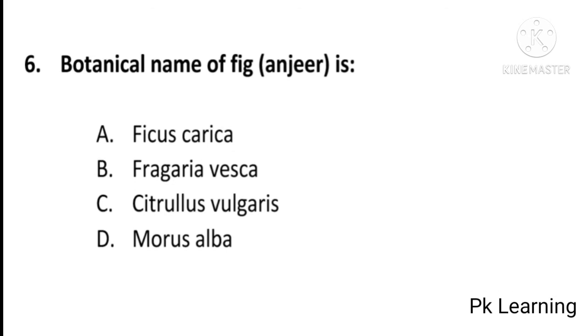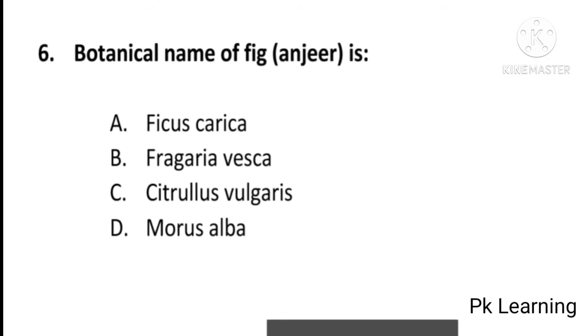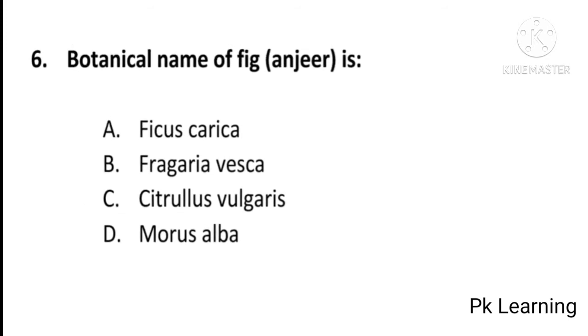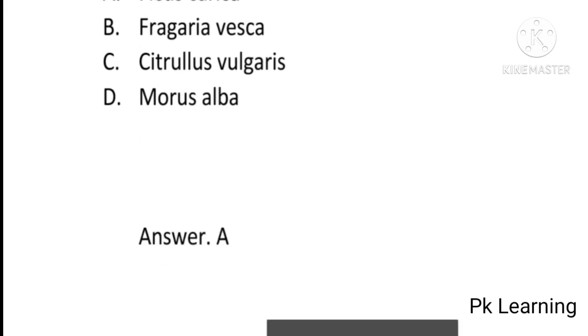botanical name of fig or anjeer is Ficus carica, Fragaria vesca, Citrullus vulgaris or Morus alba. And answer is A, Ficus carica. Botanical name of fig or anjeer is Ficus carica. A is the correct option. And next question is